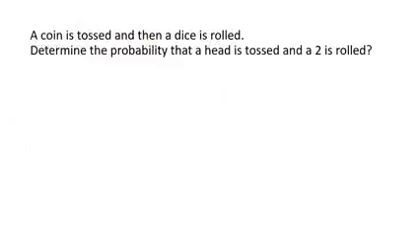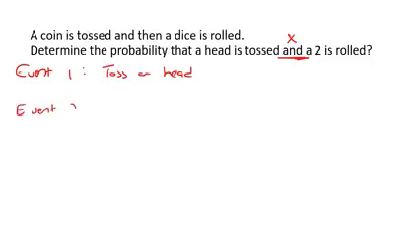A coin is tossed and then a dice is rolled. Determine the probability that a head is tossed and a 2 is rolled. Okay, so we're going to multiply. All right, so event number 1 is a coin. They want us to toss a head. And then event number 2 is roll a 2. So if you want to toss a head, well, that's easy. When you flip a coin, you've got a 1 out of 2 chance.